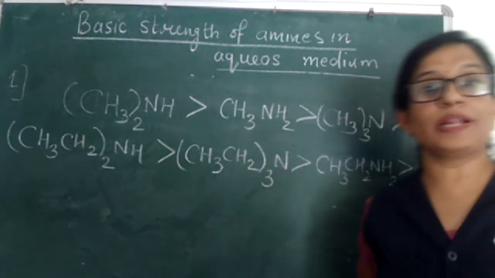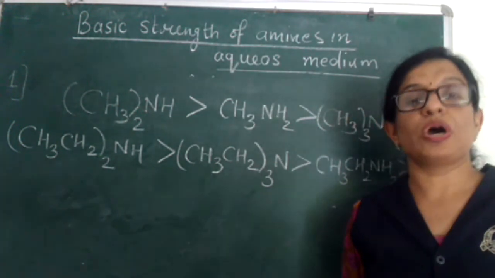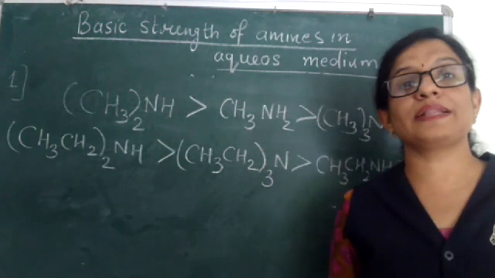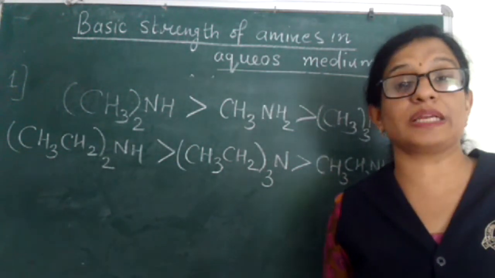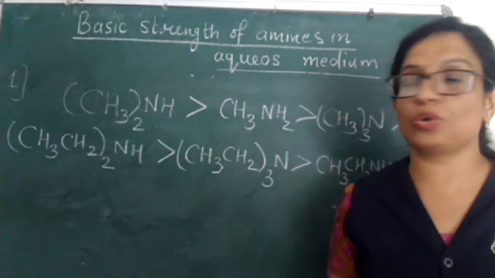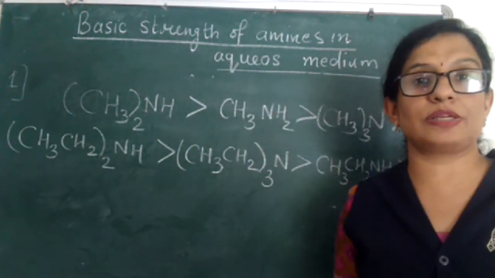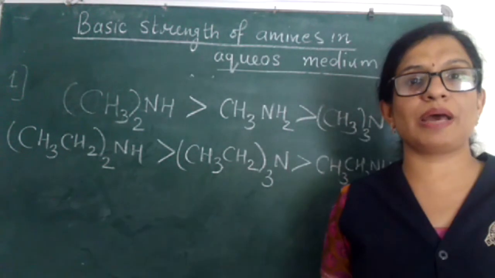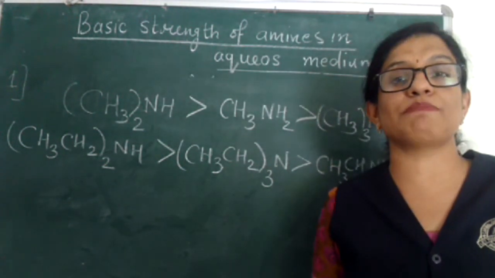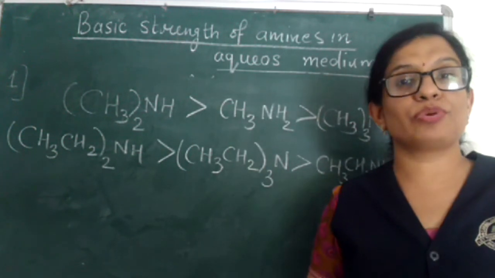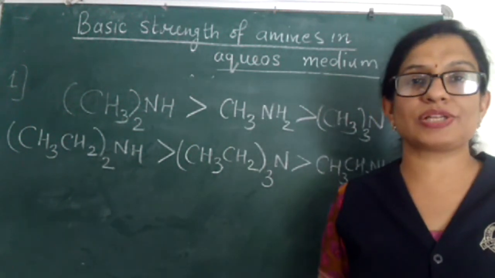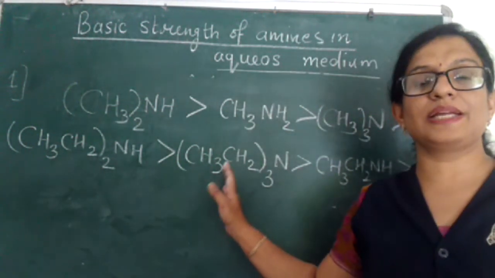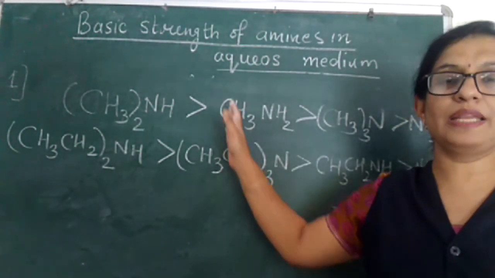And how is this order coming? That is due to the combination of all the three factors: the plus I effect of the alkyl group, the solvation effect, and the size of the alkyl group, that is, the steric hindrance caused by the alkyl group. This is the order in aqueous solution, and in the gaseous state the order is always the same, that is tertiary amines more basic than secondary, secondary more than primary, primary more than ammonia. This is the order in the gaseous phase, which is the same for all types of amines, but in the aqueous state this is the order for methylamine and ethylamine.